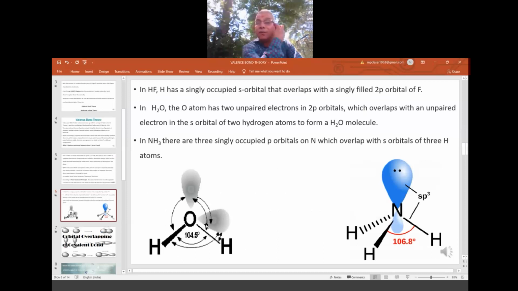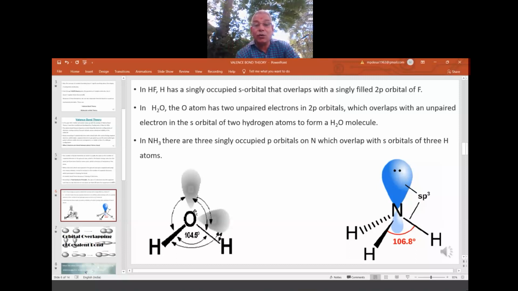Now take the example of HF. In the HF, H has a singly occupied s orbital, because there is only one electron, 1s1. And in fluorine, what? It is 9, 1s2, 2s2, 2p5. In the 2p5, it is 2, 2, 1, again a single electron. So the single electron of the 1s of the H and the single electron of the 2p of the F go for the overlapping, they go for the sharing, and HF is formed. Single bond. Okay, right.